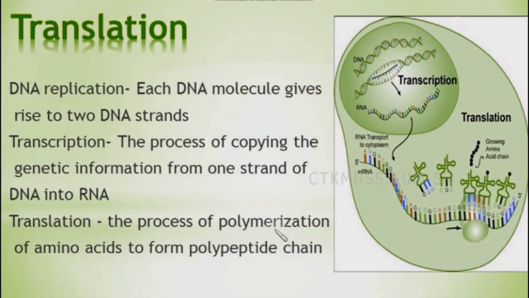Polymerization is many monomers combined together to form polymers, that is single amino acids all joined together with peptide bonds. With the peptide bonds they get united, and this process is called polymerization, where it gets converted into protein. So they form the polypeptide chain. This process is called translation. Up to transcription is inside the nucleus. Translation is outside the nucleus, that is in the cytoplasm.